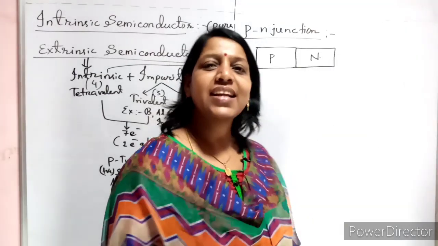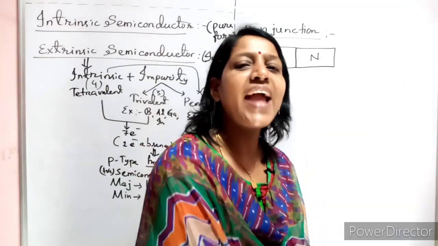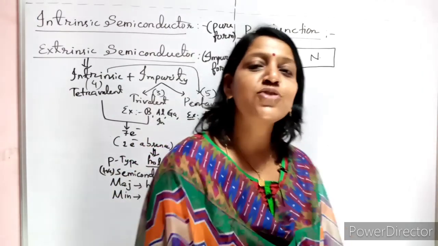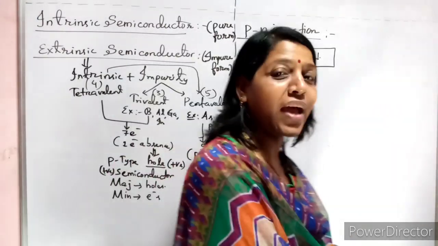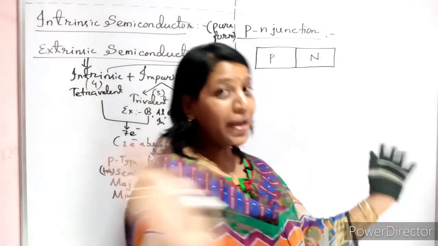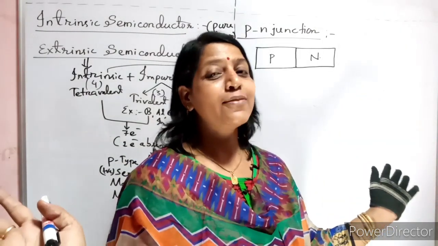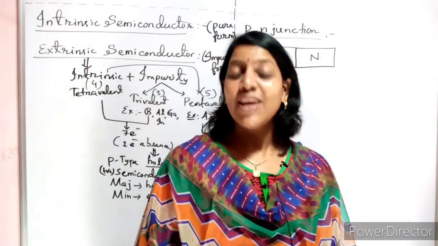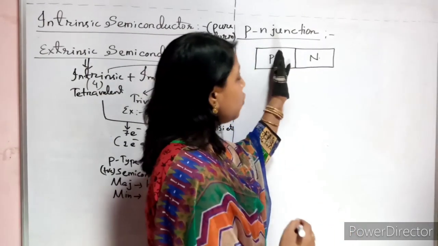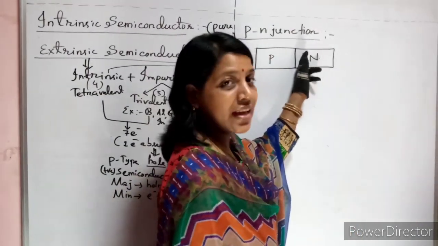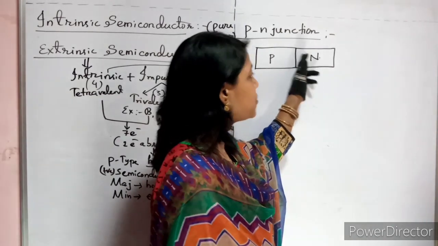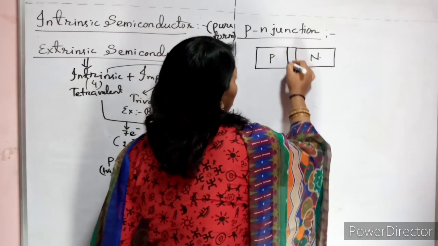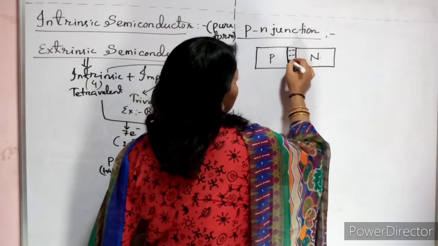You tell them, go and shake hands. Then the first row of boys and the first row of girls go and make the handshake, and the remaining boys and girls create the barrier for them. Am I right? In the same way, when these holes try to come to this side and these electrons try to come to this side, then what will happen? It depends on the